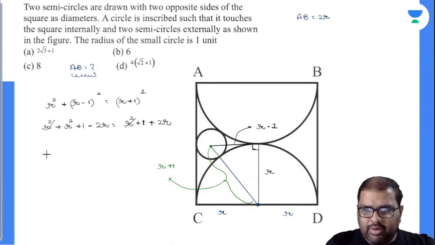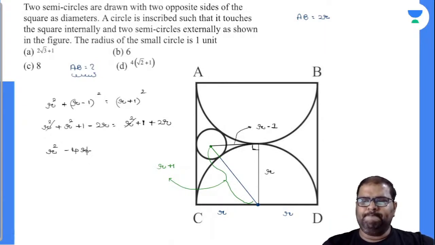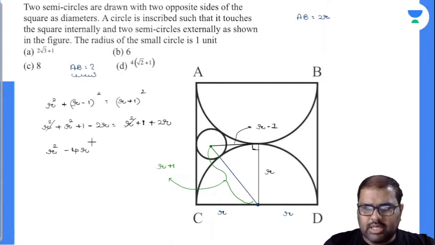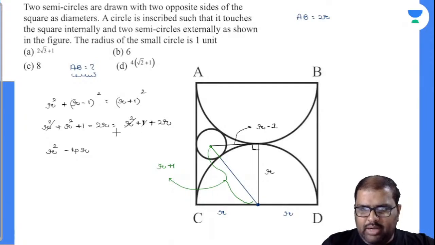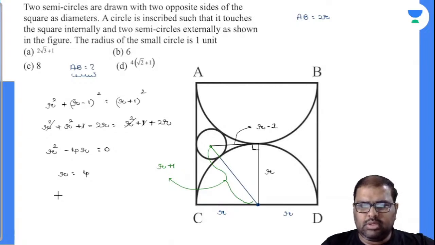Minus 2r minus 2r will become minus 4r, and the 1 and 1 get cancelled, is equal to 0. So my r is equal to 4.